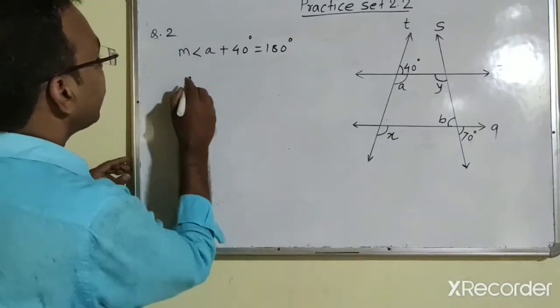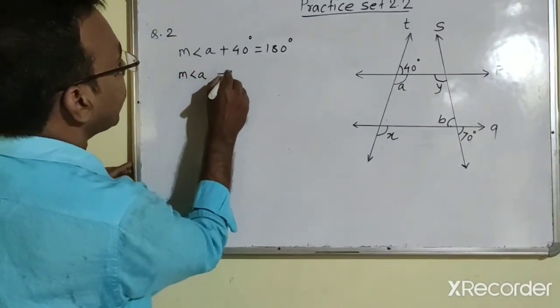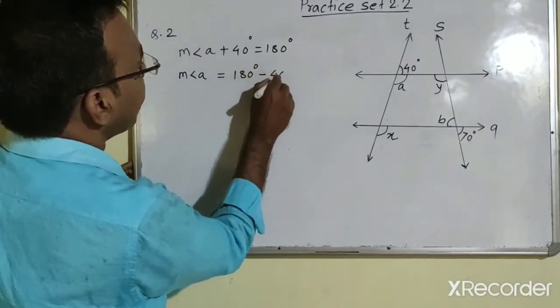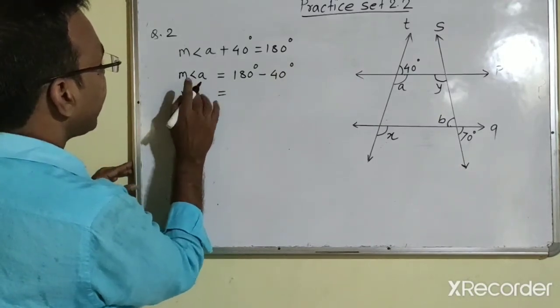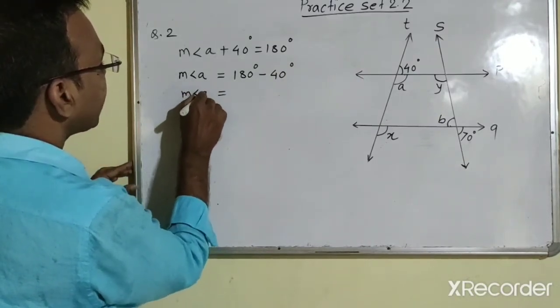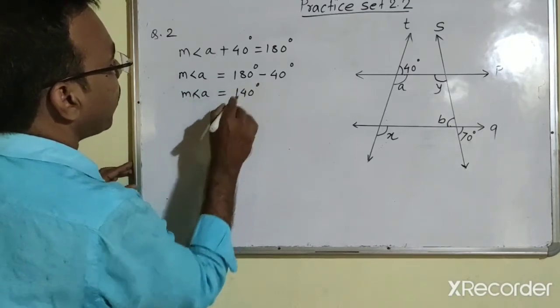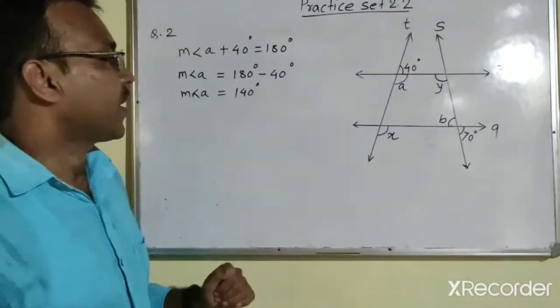And so measure of angle A is equal to 180 degrees minus 40 degrees. Solving this, measure of angle A is equal to 140 degrees.